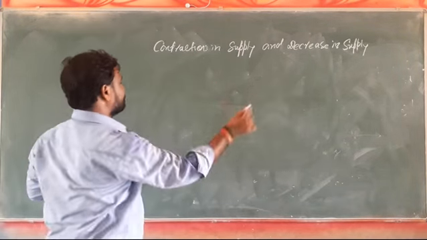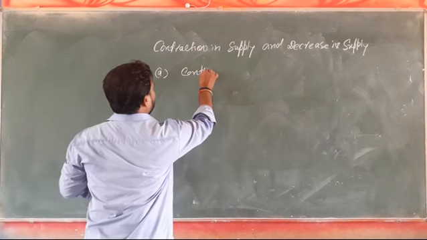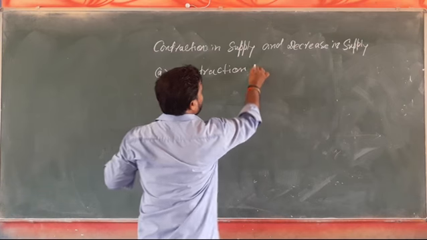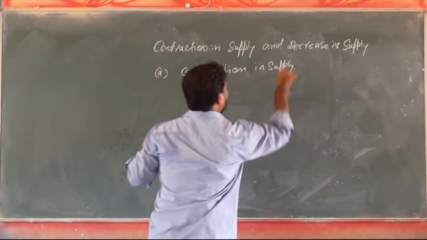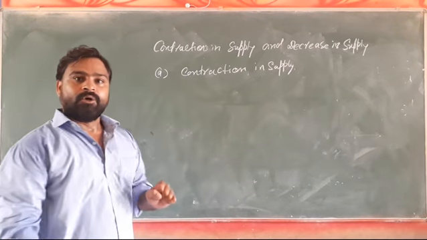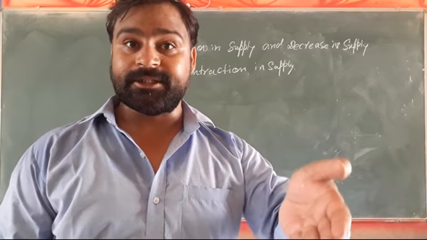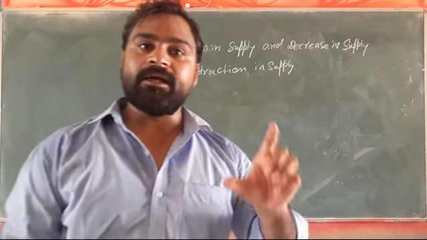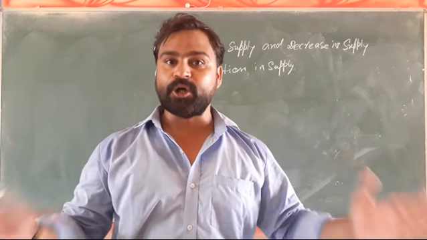When we talk about contraction in supply, it is where the supply decreases as a result of decrease in price, and other things remain unchanged. Other things remain unchanged and supply decreases as a result of decrease in the price of the commodity.